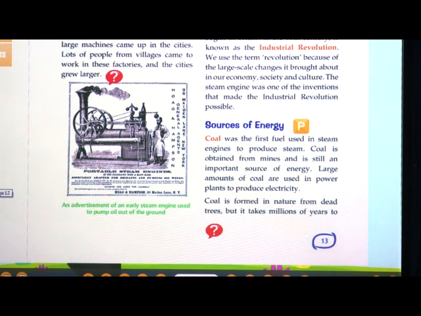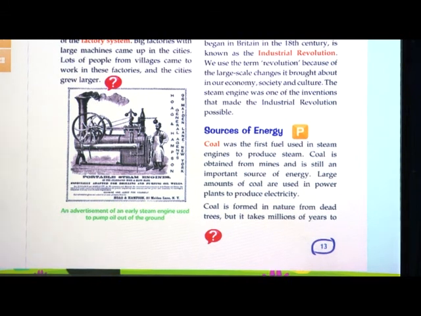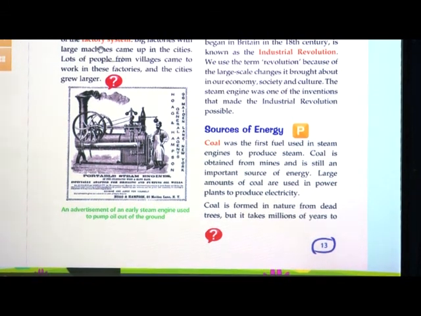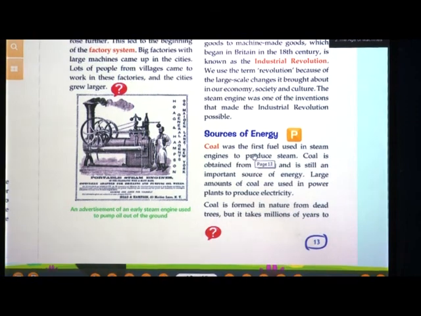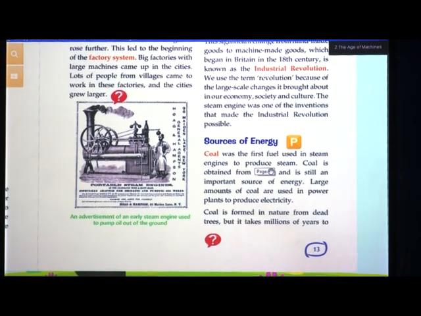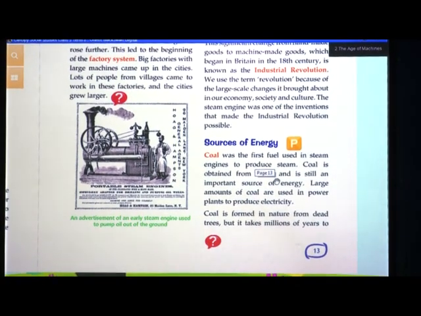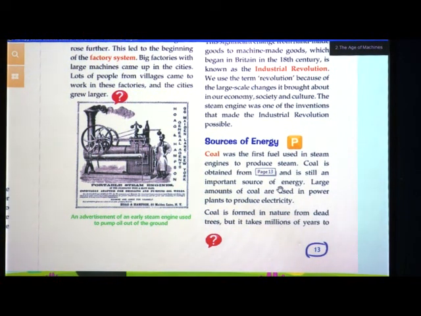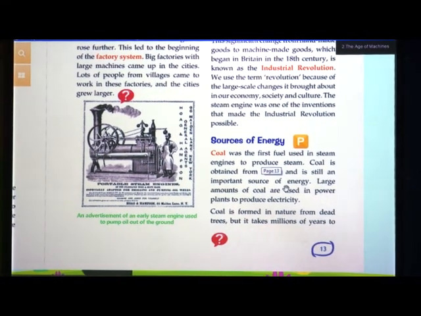Mines means you have to dig many layers and go deep into the earth, not exactly the core, but a few layers. So, from there we get coal. As we know, diamond is also found in coal mines. Yes. So, this coal was first used in steam engines to produce steam, and these coals are obtained from the coal mines, and they also help to produce electricity.